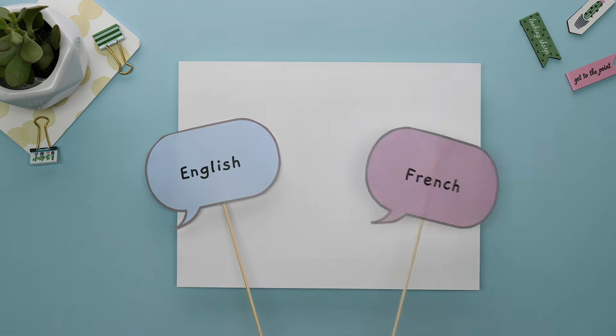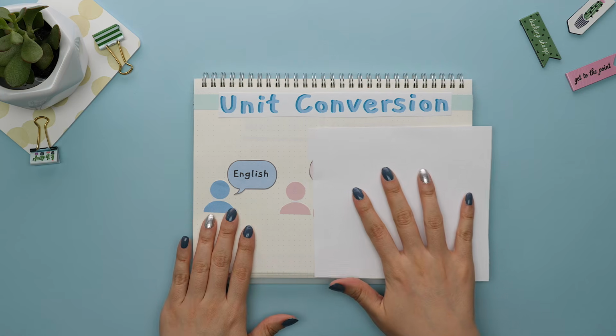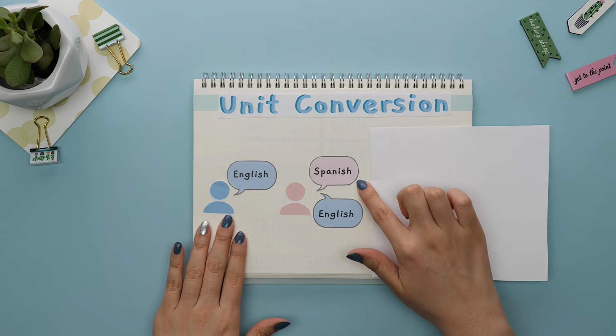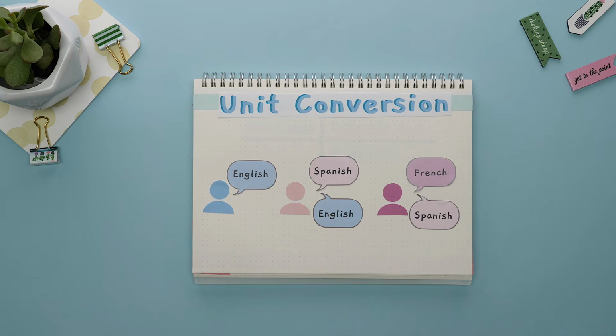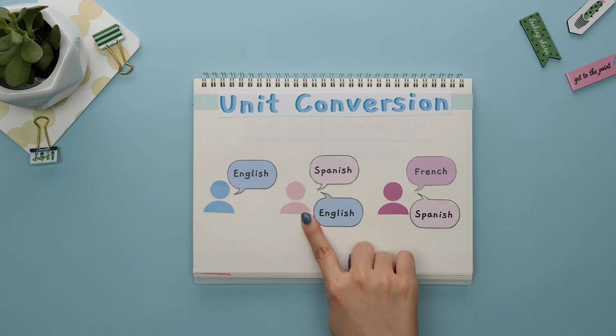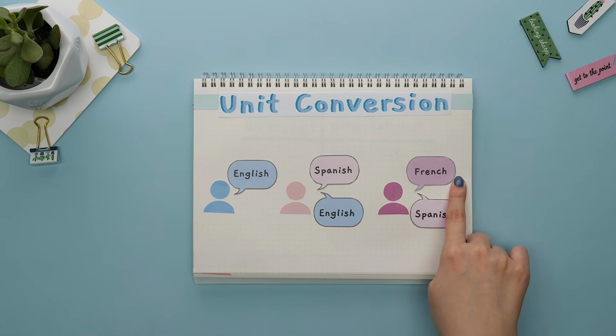Let's say you wanted to translate a phrase from English to French, but you don't speak French, you only speak English, and you don't have access to Google Translate. You do, however, have a friend who speaks both English and Spanish, and your friend knows someone who speaks both Spanish and French. So if we wanted to go from English to French, your friend would translate the phrase from English to Spanish, and the person your friend knows would then translate the phrase from Spanish to French.